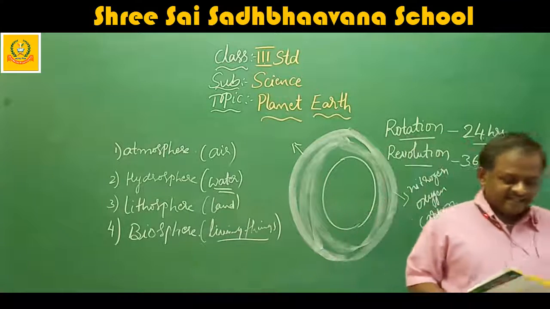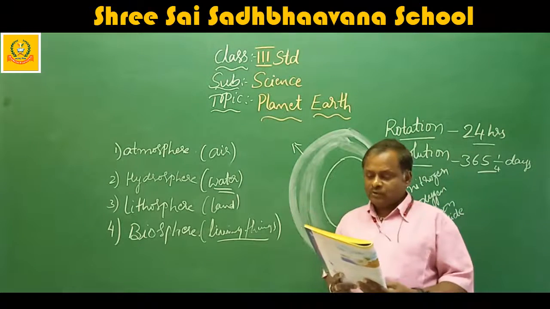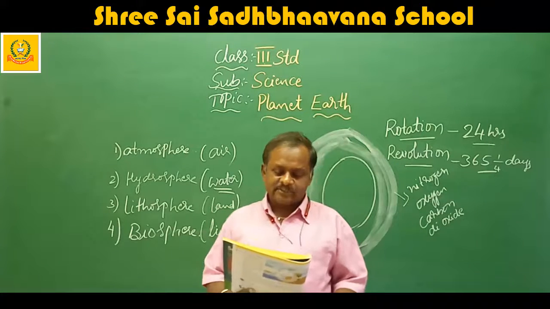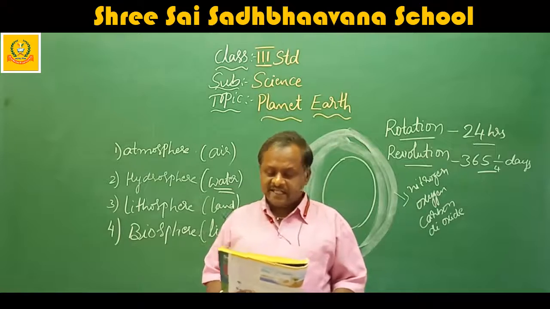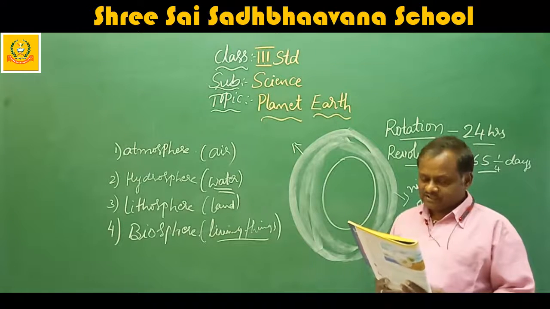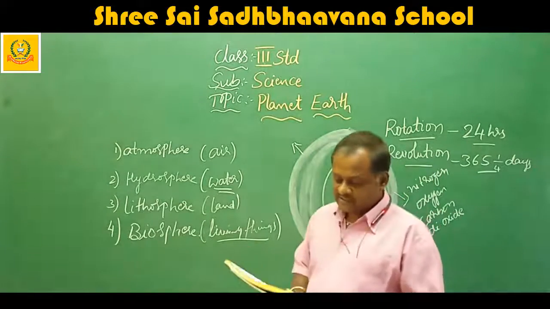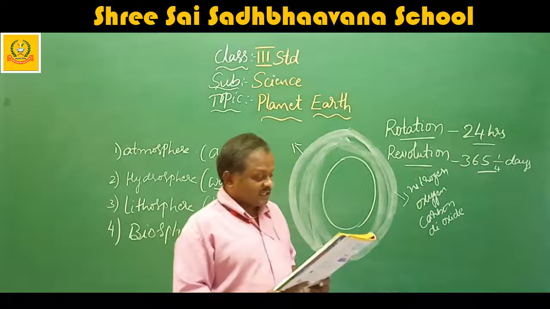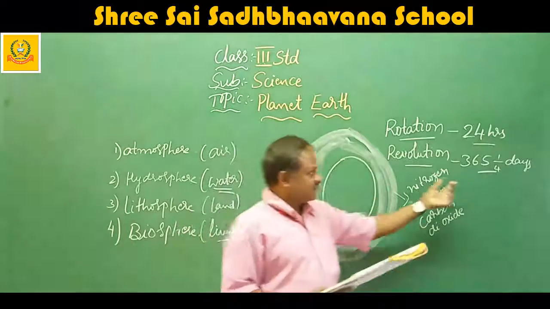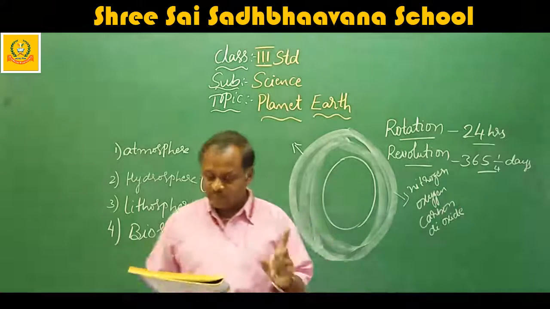Now let us recall. The shape of the earth is spherical, flat at the top and with a bulge at its sides. The earth has two movements, rotation and revolution. Rotation is the spinning of the earth on its axis, which takes 24 hours to complete. Revolution is the movement of the earth around the sun in its orbit, which takes 365 1/4 days or a year. The earth is the only planet in the solar system which supports life.